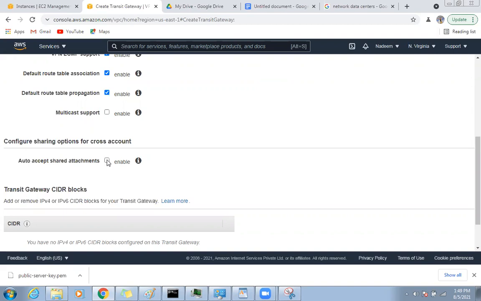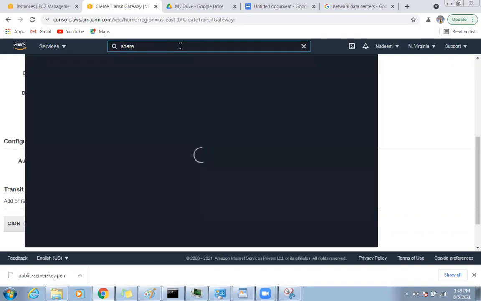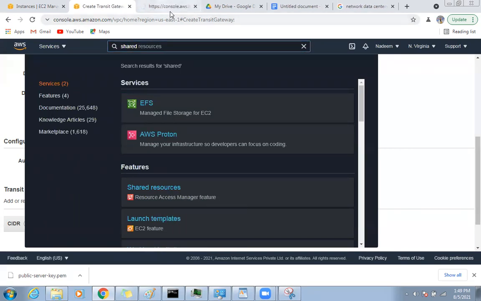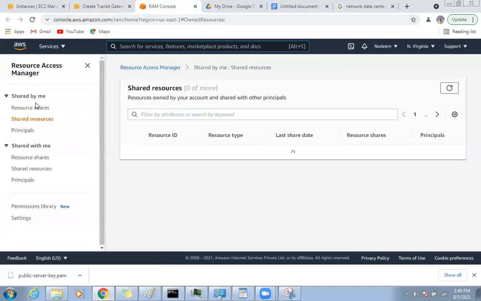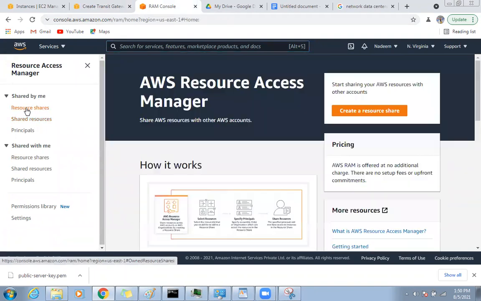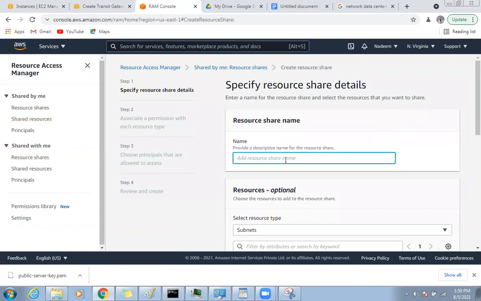So when you enable this one, it means you are accepting the shared attachment. If someone shared some attachment with me, you can accept that. There is something called shared resource. Here, let's say I want to send my transit gateway request to Salman. So shared with me, shared resource. I will say create a resource.